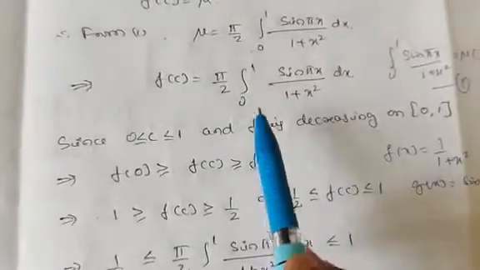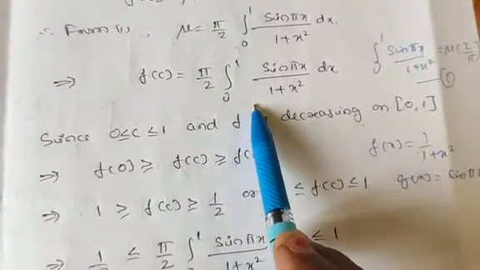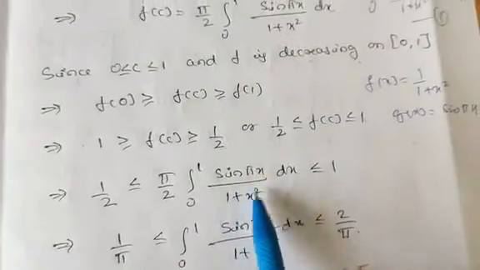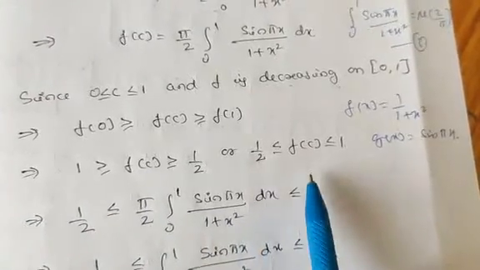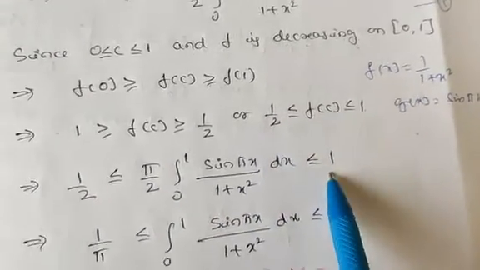So f of c is pi by 2 into the integration from 0 to 1 of sin pi x divided by 1 plus x square dx, which is less than or equal to 1.